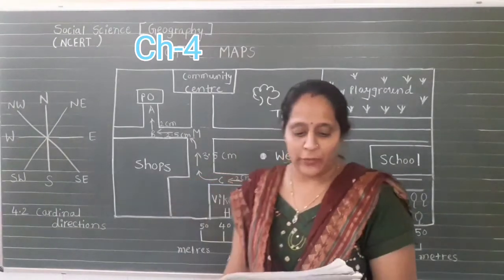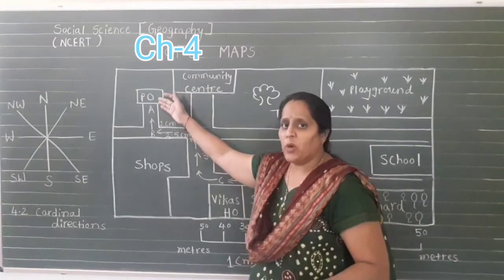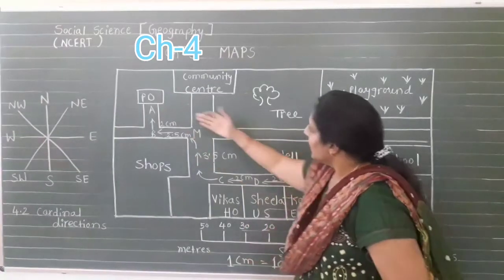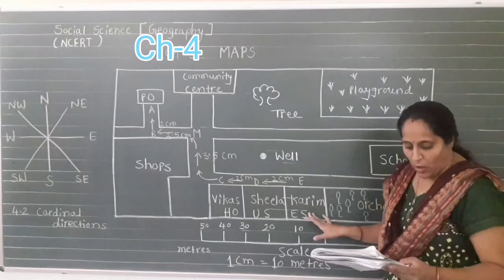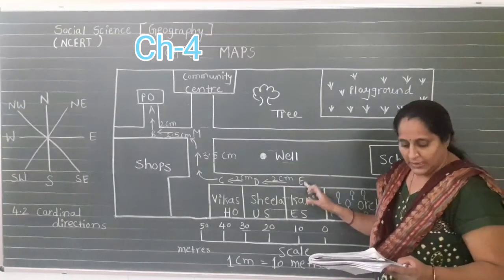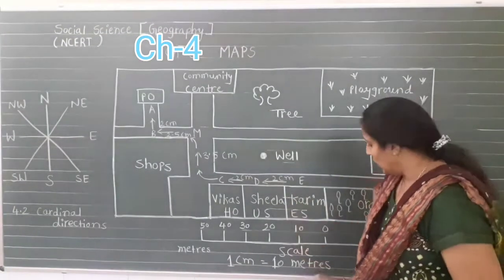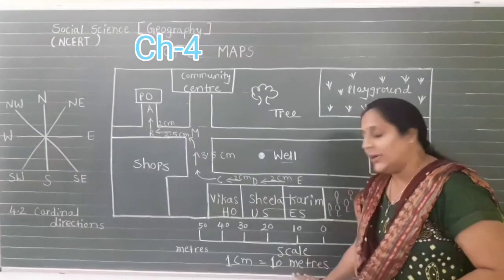Now the distance between the post office, here PO stands for post office, and Karim's house. Here is Karim's house, which is indicated with an E, and it is around 12 centimeters. 12 centimeters is equal to, again we calculate, 1 centimeter is equal to 10 meters.